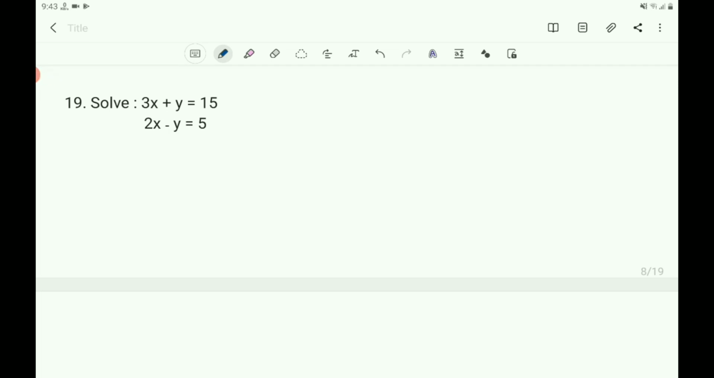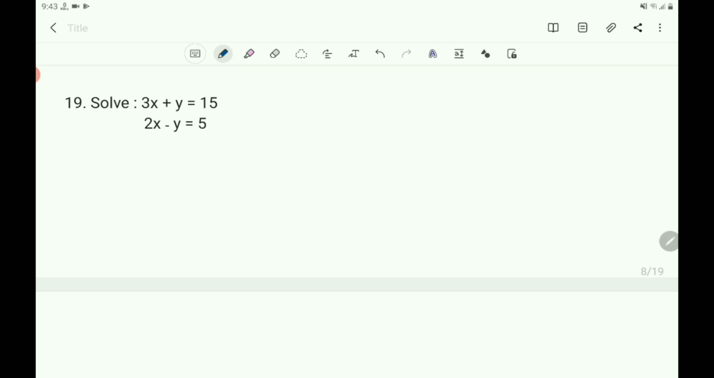Solve 3x plus y equals 15, 2x minus y equals 5. Now here there are different methods to solve this pair of linear equations in two variables. And this year we learnt only one method, that is the elimination method, by which you can solve this. And in the elimination method, in the first step we have to cancel any one of the variables, and find which one variable you can cancel easily, that you have to verify.